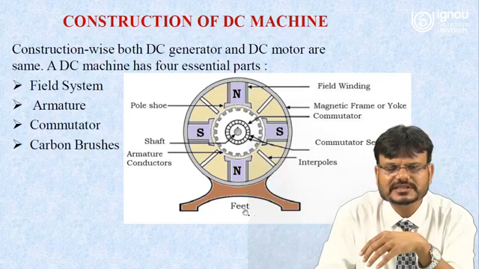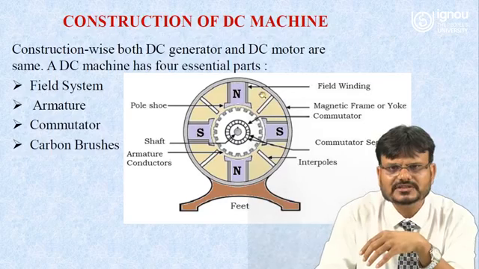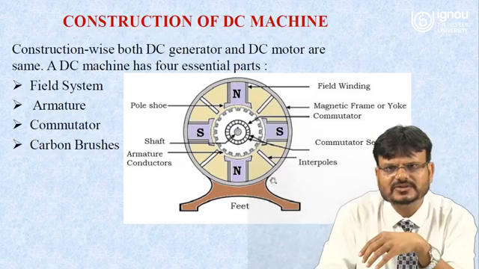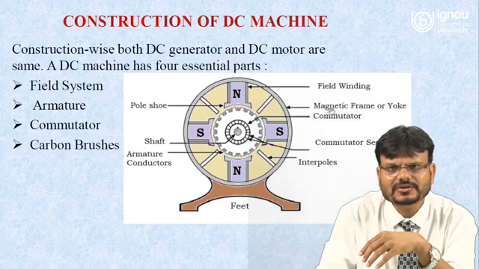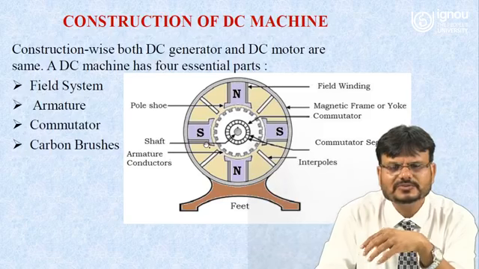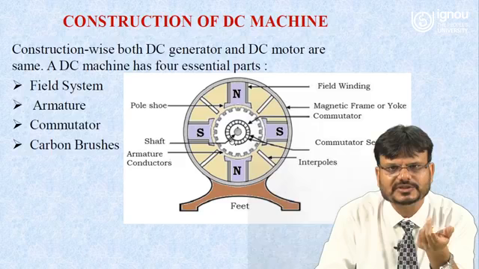In this diagram, this outer part is called the magnetic frame or yoke. This one is called a pole. Here there are 4 poles: north pole, south pole, north pole, south pole. So this is a 4-pole DC machine, and this one is a pole shoe.